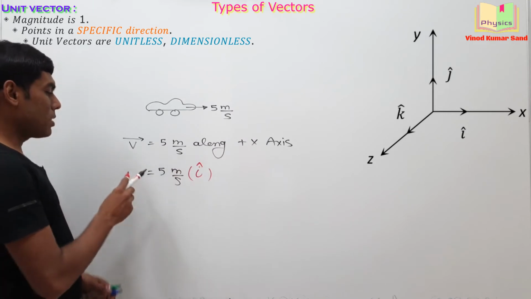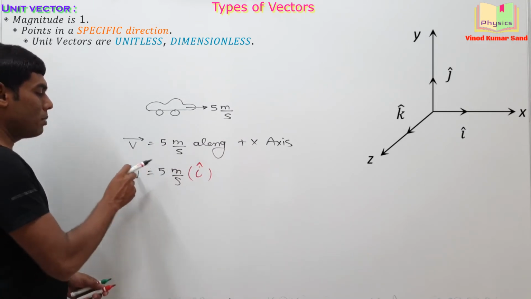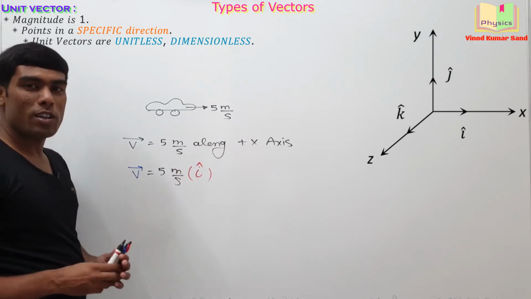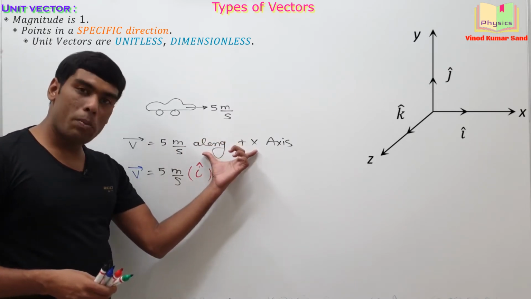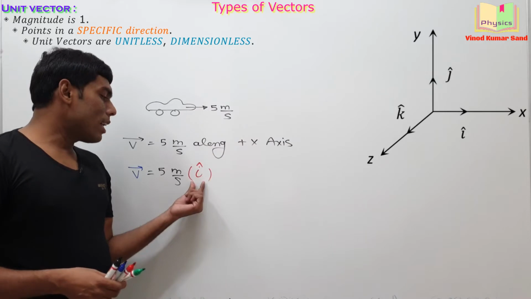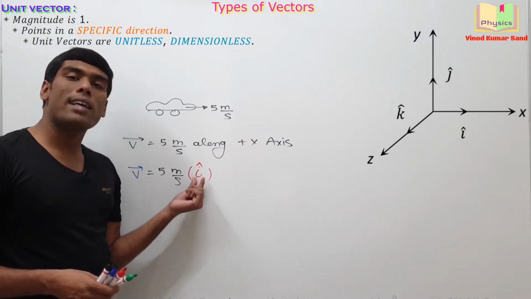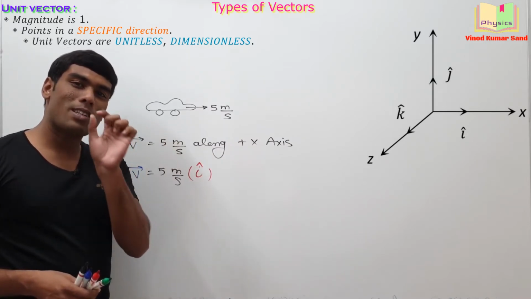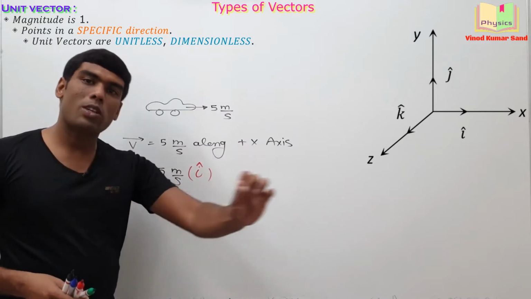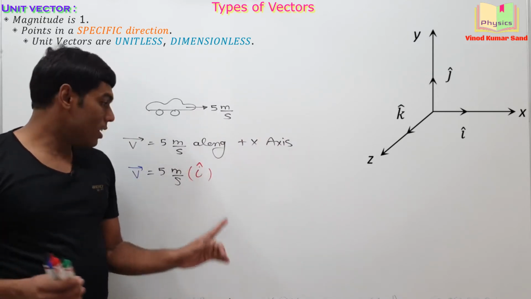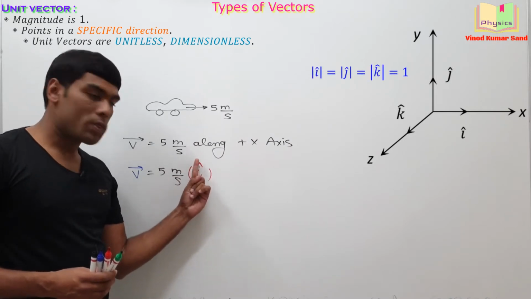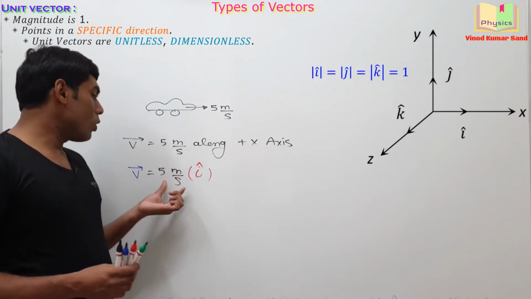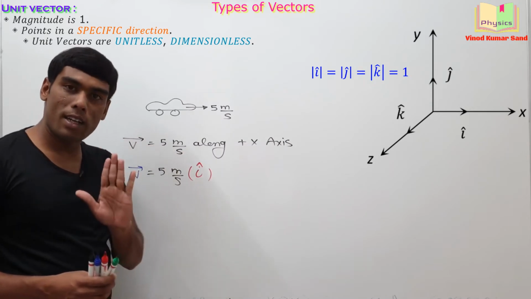See which representation is better, which representation is more convenient for us. This one. So instead of writing along plus x-axis, we can use this notation i cap. i cap represents simply the positive x direction, nothing else. The magnitude of this vector is 1. So 1 into 5 will not hamper your original data.